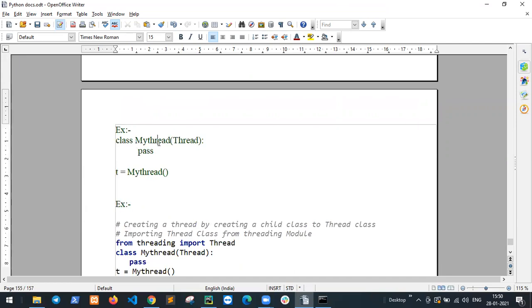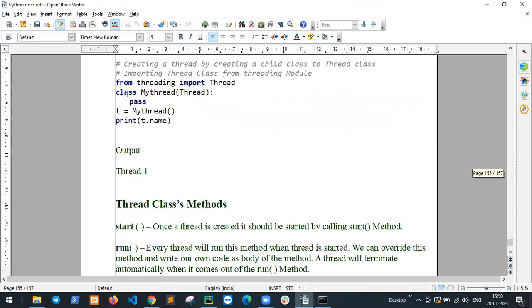Example: class MyThread, pass, t equal to MyThread. So this is what I will define in this code.